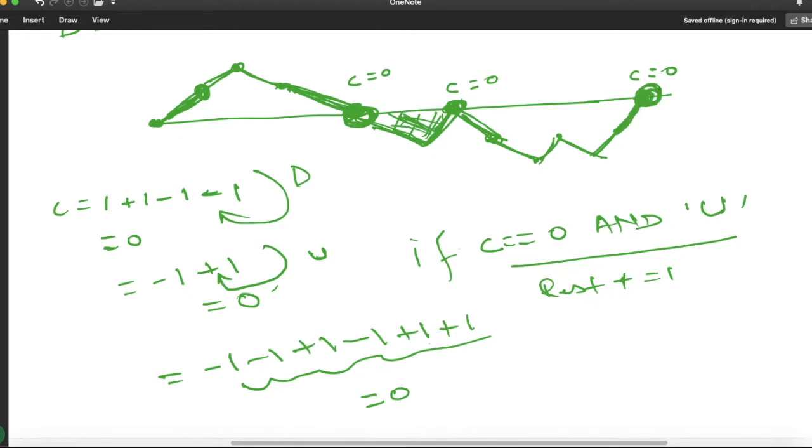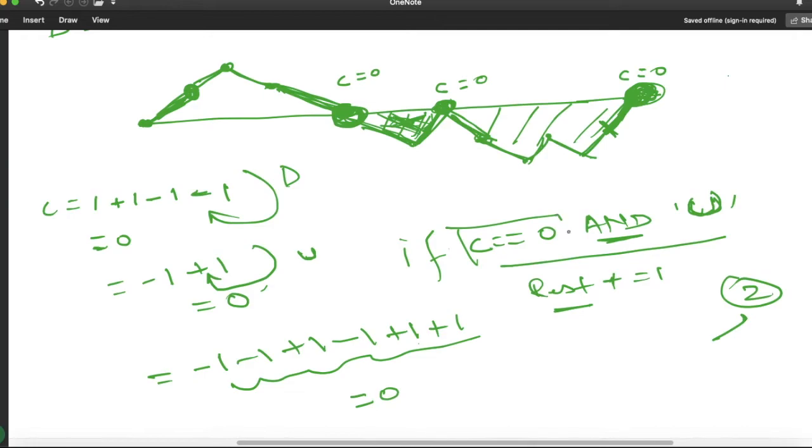So if you see here our counter value is 0 over here, and the value added previously was the uphill value. So if the counter value is 0 and the added value is uphill, then we can simply add 1 to our result. Initially for this value we added 1, and for this one it will add 1, so it will become 2. Now the path is over. Now if you see here our result is 2 and there are 2 valleys.